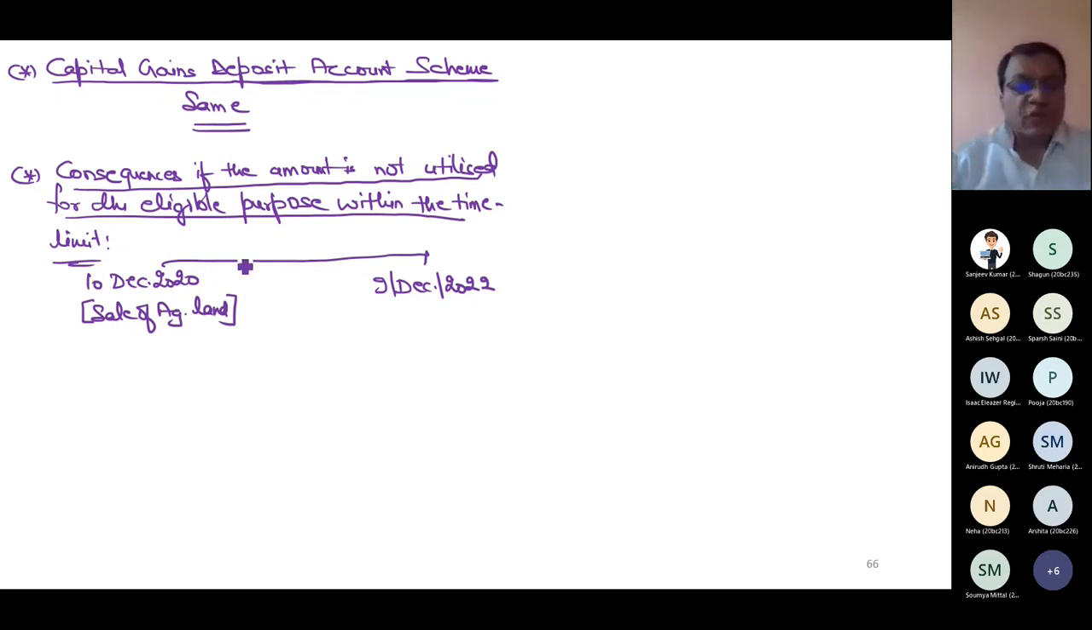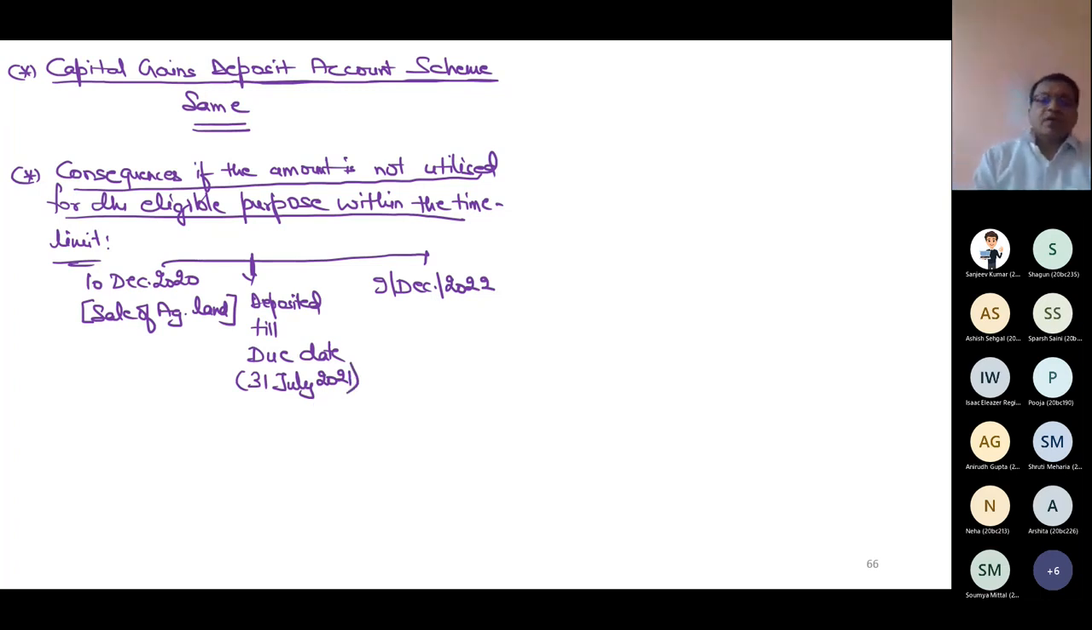But suppose I deposited some amount till the due date, that is 31st July 2021. Whatever I have deposited, I have to utilize this amount till 9th December 2022. If I fail to utilize some amount till 9th December 2022, then what will happen? On the very next day, 10th December 2022, the unutilized amount will be taxable.